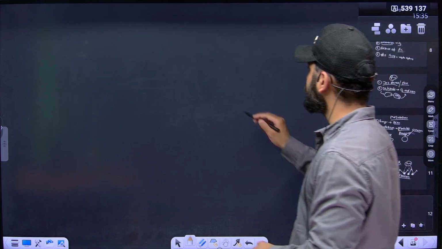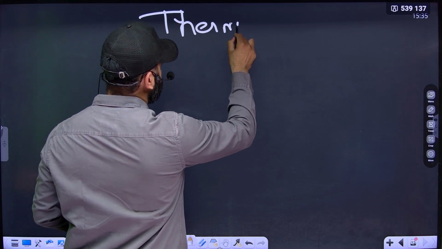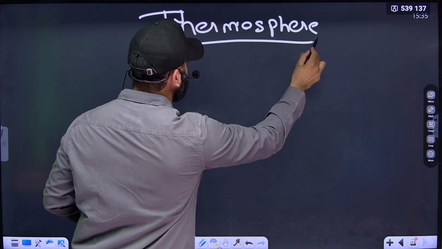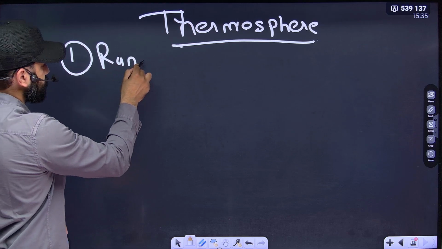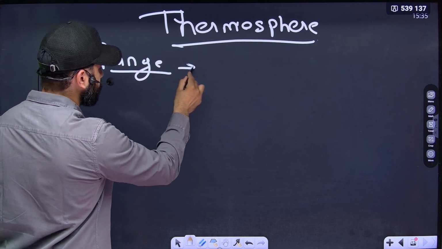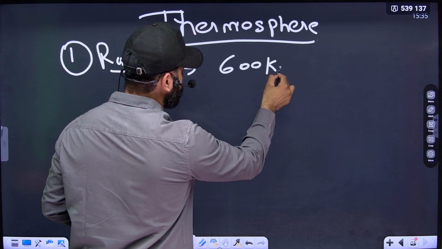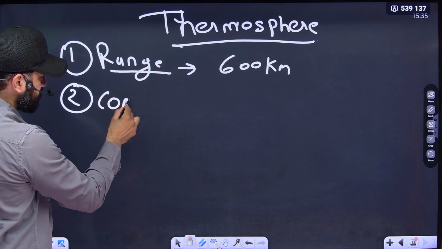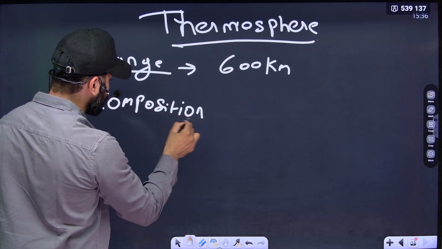So again in thermosphere, we have to study first the range. What is the range of thermosphere? The range is, we know, around 600 kilometer. More important is composition. What is the composition of thermosphere?